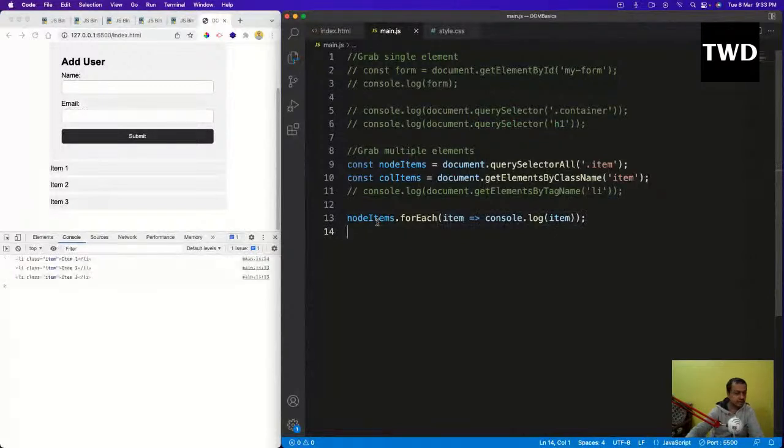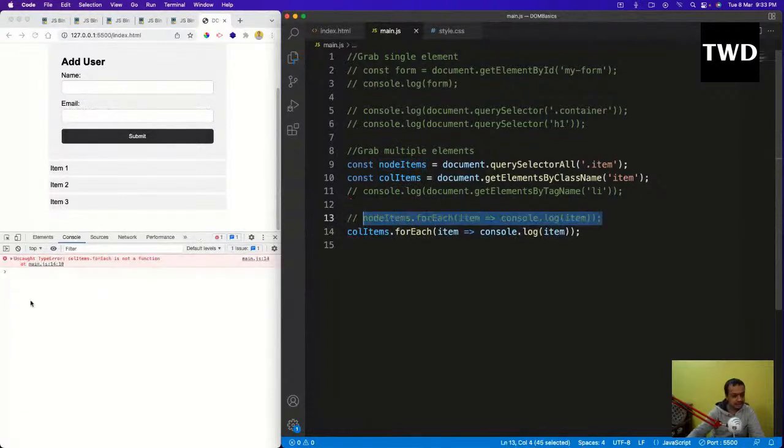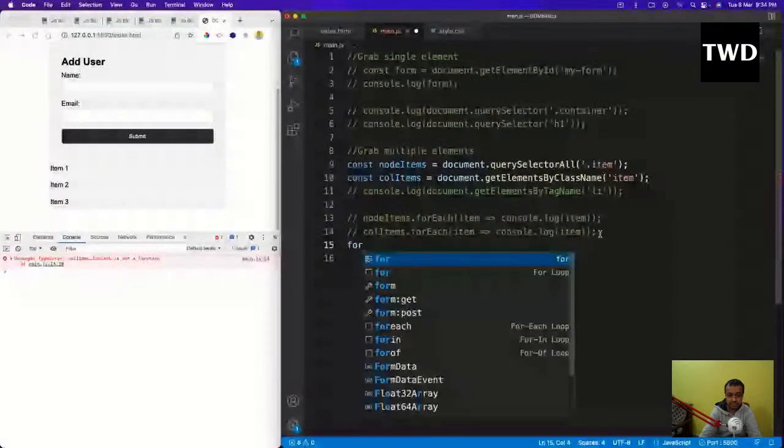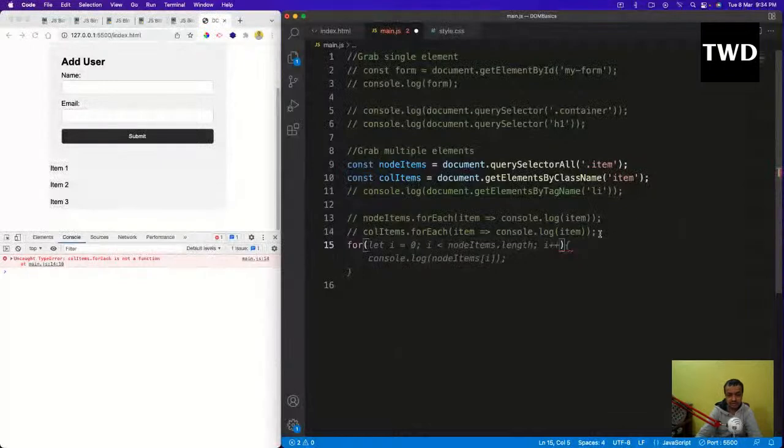Okay, so save it, and see, I'm looping like this. But the same thing I try to do on collItems. Maybe I'll comment this out, save it, and see, forEach is not there, which we have seen, that HTMLCollection did not have forEach. So what to do now? We can use a traditional for loop.